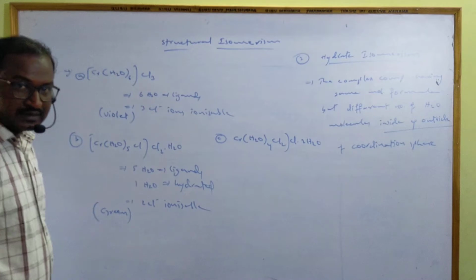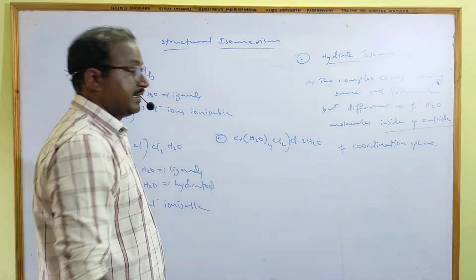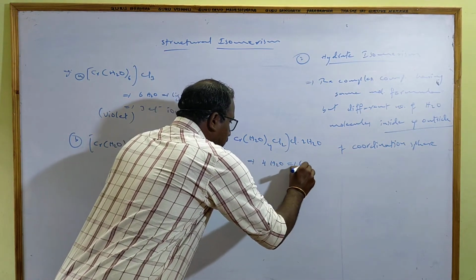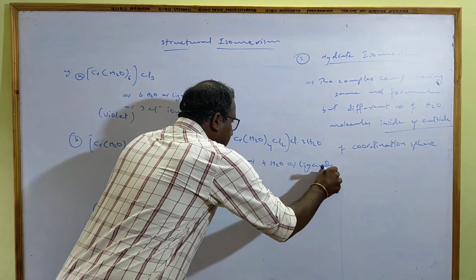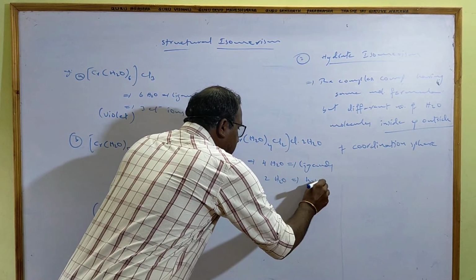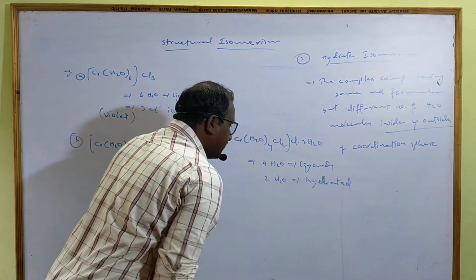In this complex, 4 water molecules are ligands and 2 water molecules are hydrated. 4 H2O act as ligands, 2 H2O are linked with the complex by hydration.